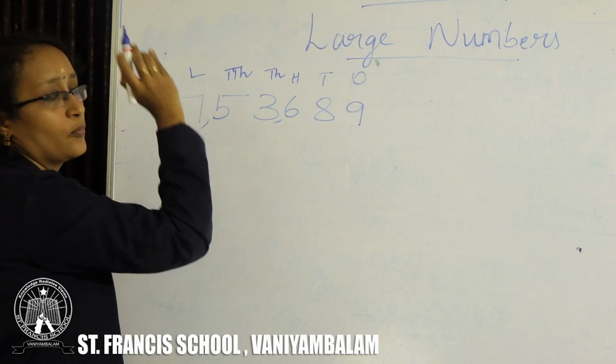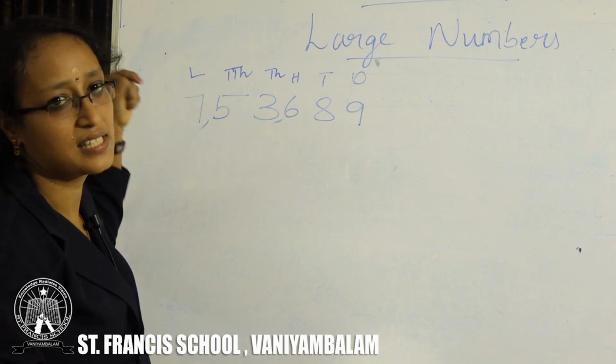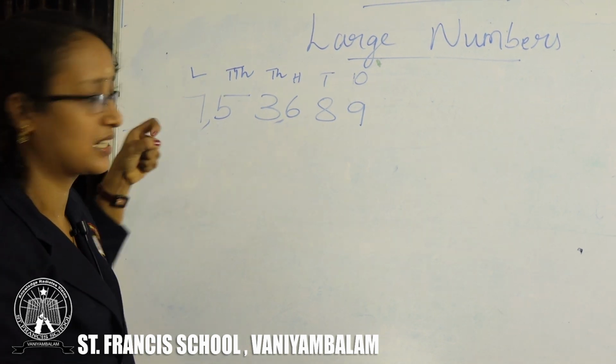Now, 7 is in which place? Can you say 7 is in which place? Yes, 7 is in lakh.